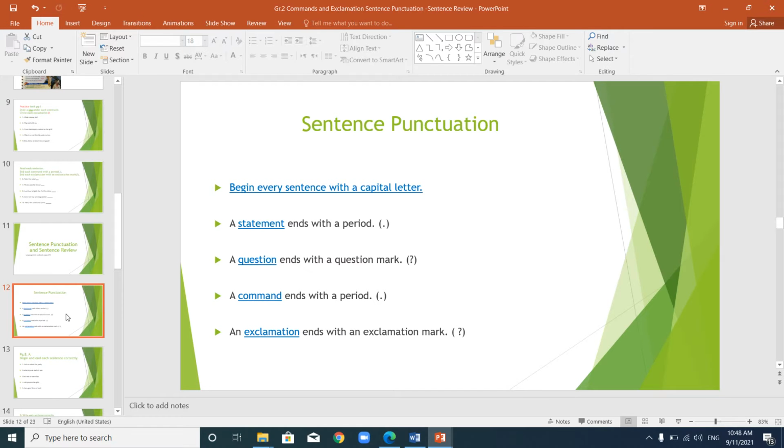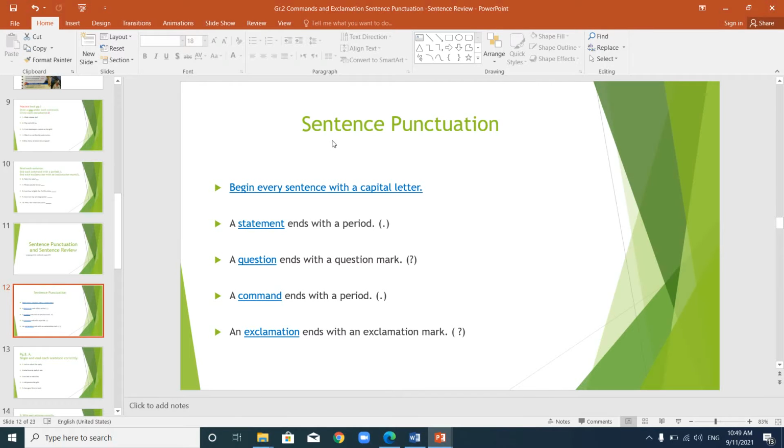what they are. We said a sentence is a group of words that tell you a complete thought. We put the group of words together to tell a person what you are thinking. We also mentioned that we have different types of sentences, and every sentence must begin with a capital letter. So you always have to start your sentence with a capital letter. And each type of sentence has a different end mark.